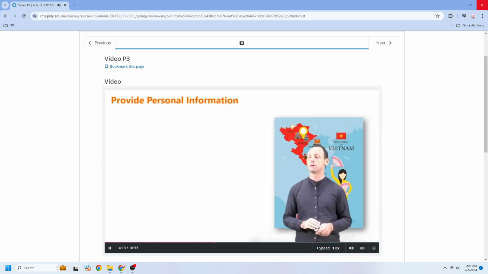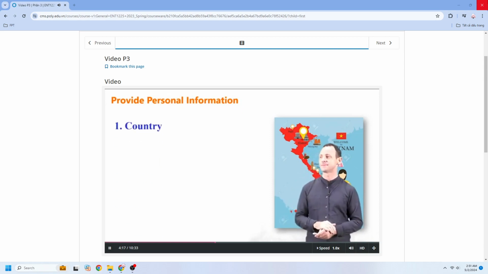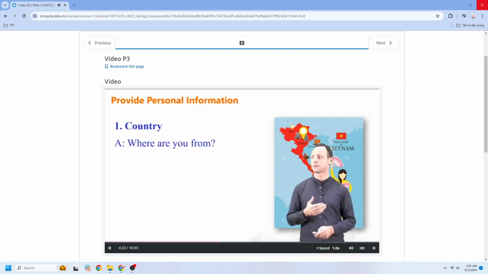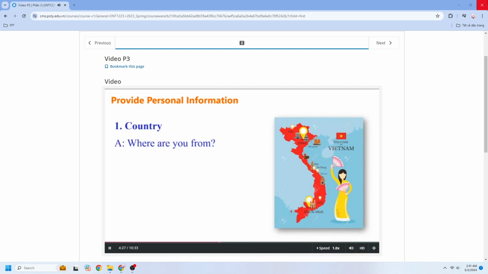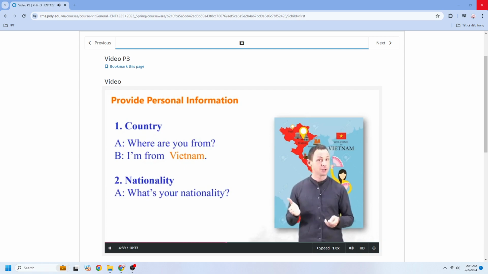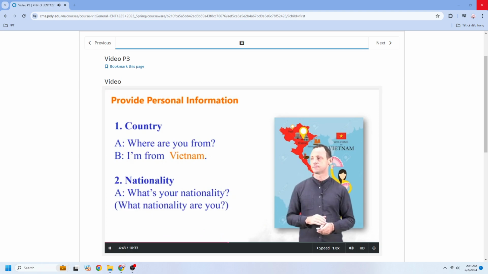Now, we're going to learn about how to provide personal information. Let's talk about the country. Where are you from? I'm from Vietnam. Nationality. Question: what's your nationality? Answer: I'm Vietnamese.